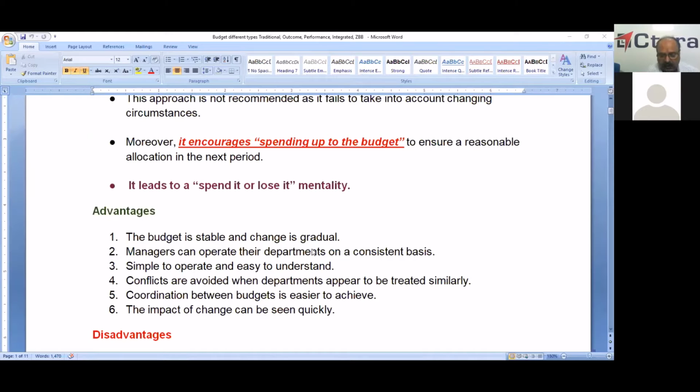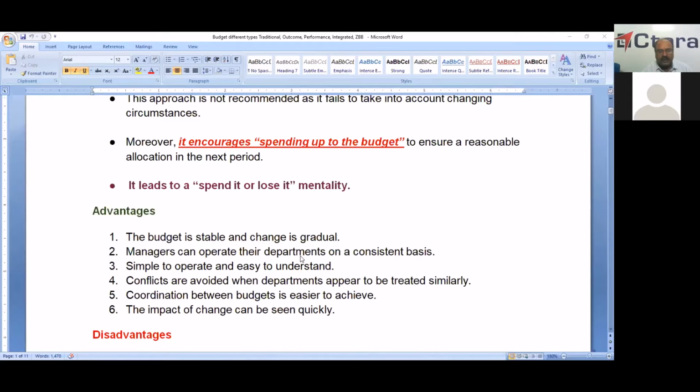Conflicts are avoided when departments appear to be treated similarly, because we treat all departments in a similar manner, that is, on actual expenditure. So there are no conflicts. Coordination between various budgets is easier to achieve, and the impact of change can be seen quickly. What is the change in the actuals can be seen very easily and quickly. These are the advantages of the traditional budget.